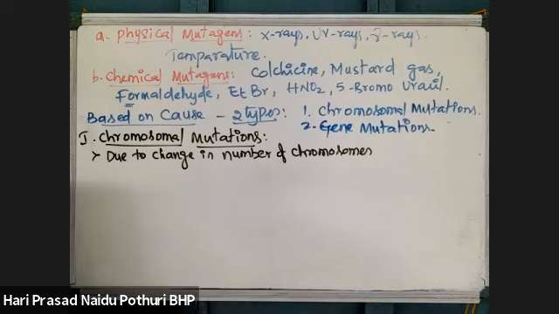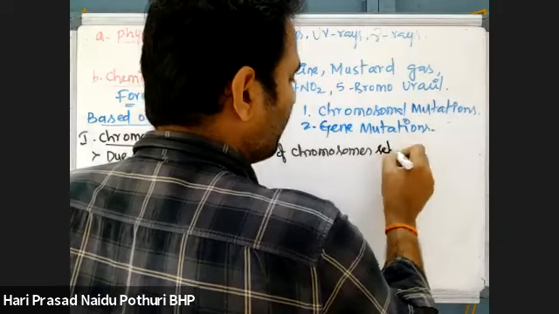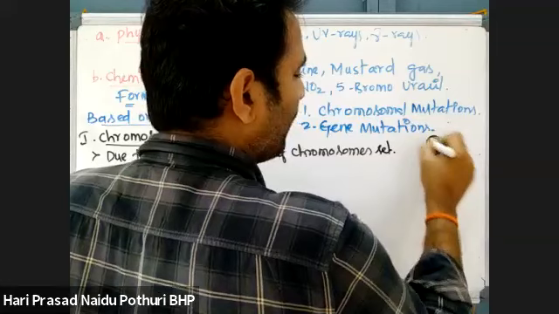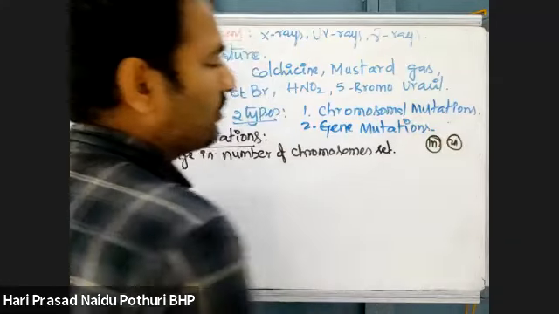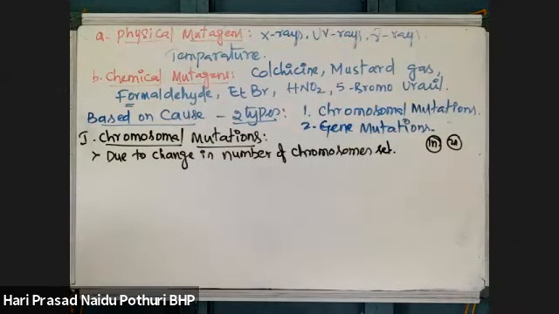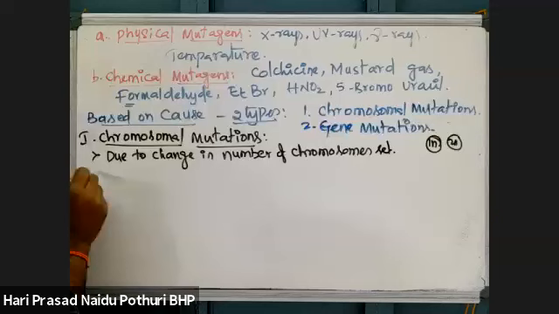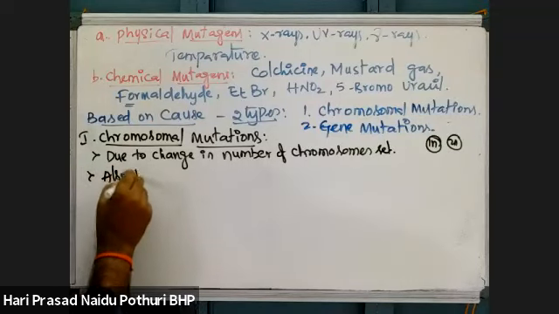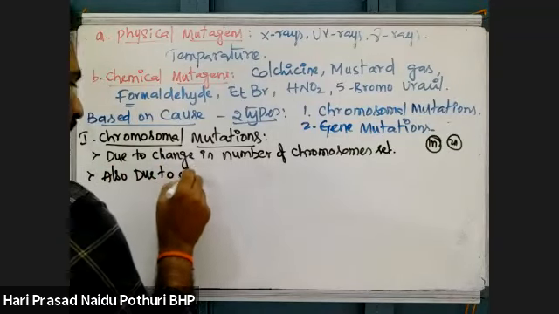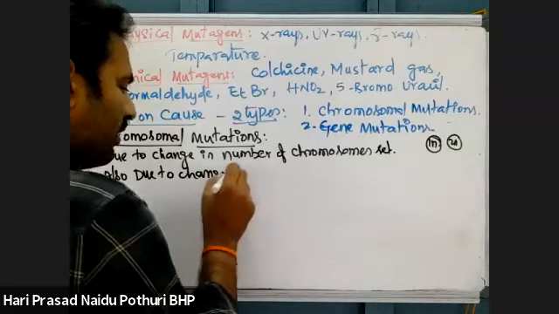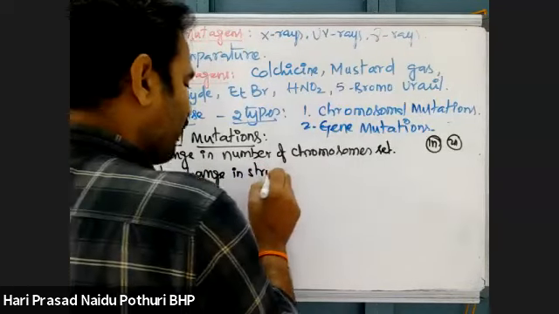If the chromosome number is changed, that is called a chromosomal change. Chromosome set means one set is haploid, two sets is diploid, like that. Those chromosome sets are being changed, or also there is a change in the structure of the chromosome.